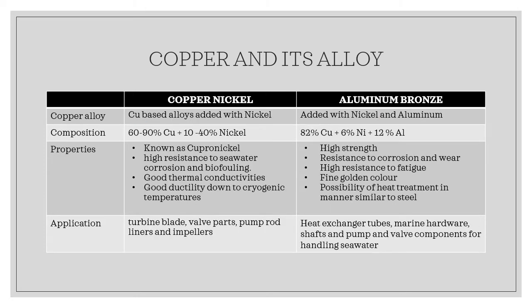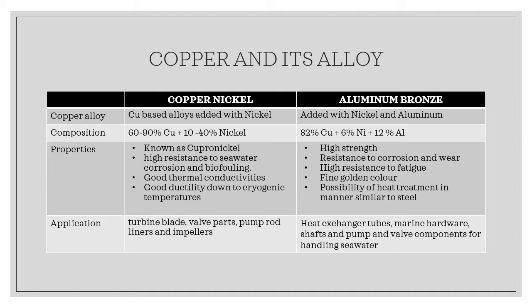Other types of copper alloy are copper nickel and aluminium bronze. In copper nickel, copper is added with nickel, while in aluminium bronze, copper is added with nickel and aluminium. The composition of copper nickel is 90% copper plus 10% nickel, or 60-40, and in aluminium bronze, the composition is 82% copper, 6% nickel, and 12% aluminium.